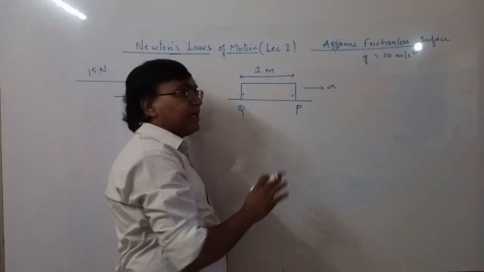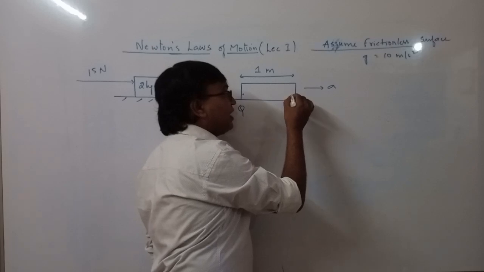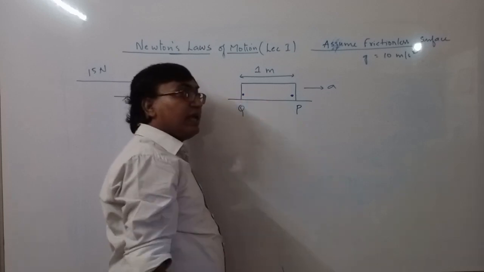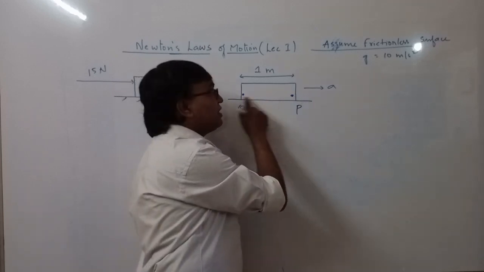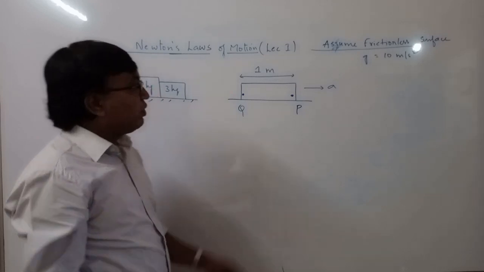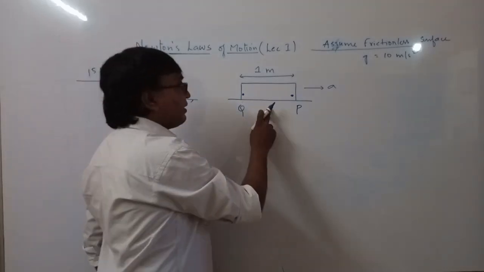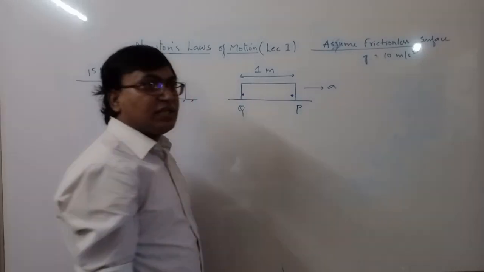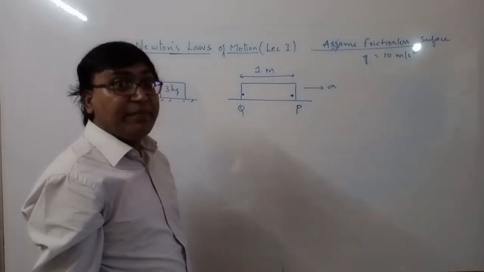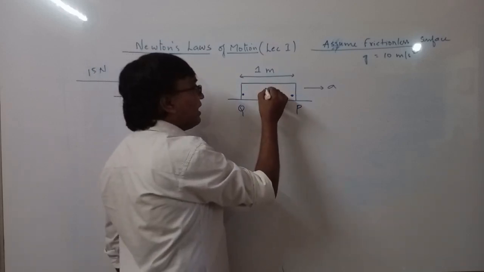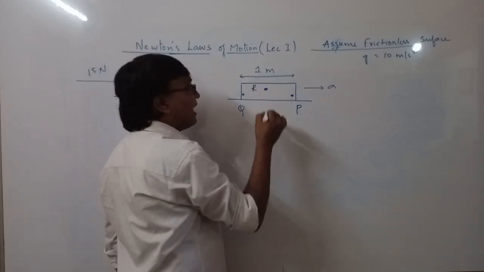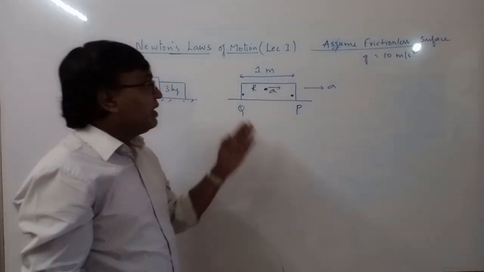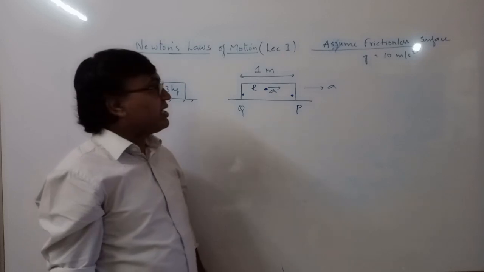It is of 1 meter length. Now when it is accelerating, the acceleration of point P should be A, and the acceleration of point Q is also A, because the length of this block is not changing. Okay, so if this is a system, then every particle of the system should be accelerating with the same acceleration. If you take any other intermediate point, let us say R, this point will also have an acceleration A, meaning this is also accelerating with acceleration A.